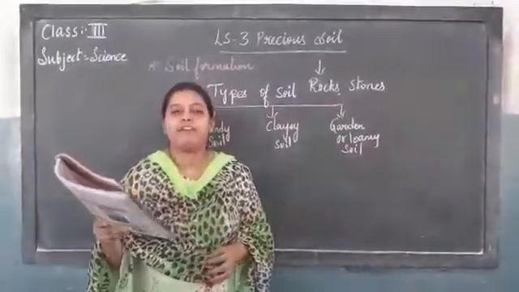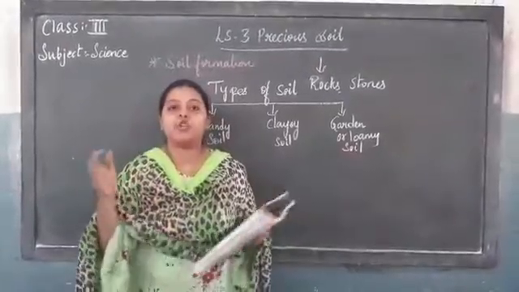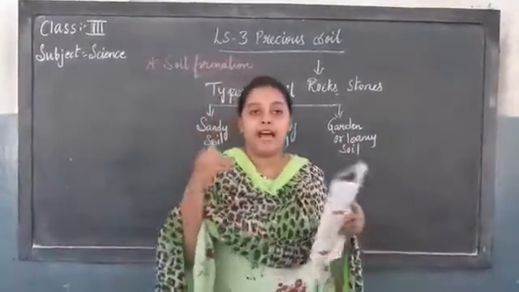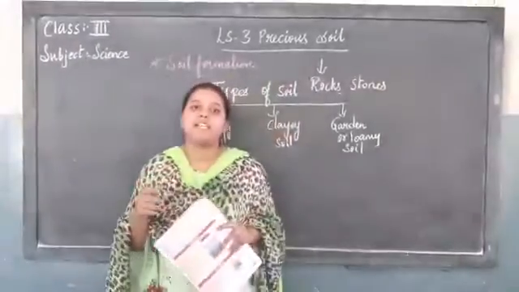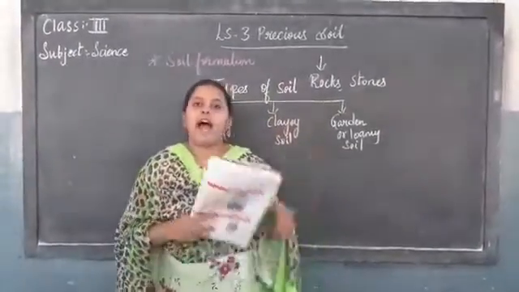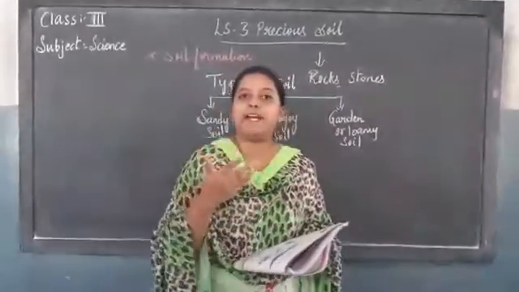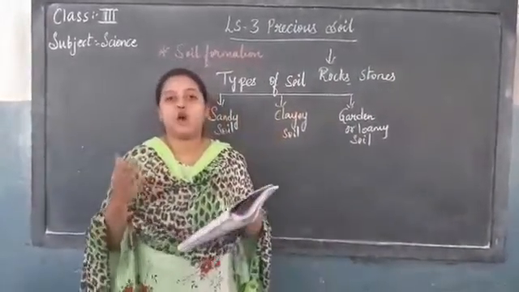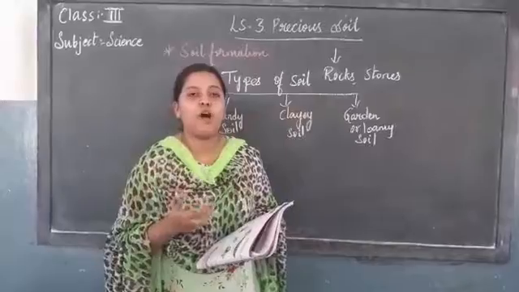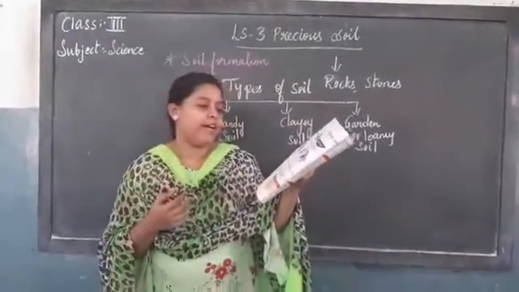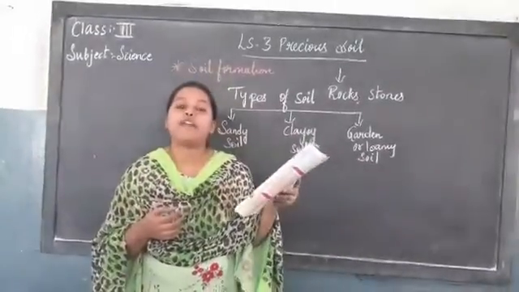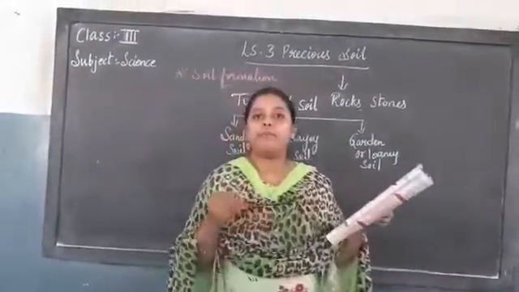When these rocks started breaking into smaller pieces, and again into very small pieces, soil was formed. How did the rocks break into smaller pieces? By the action of rain, sun and wind.